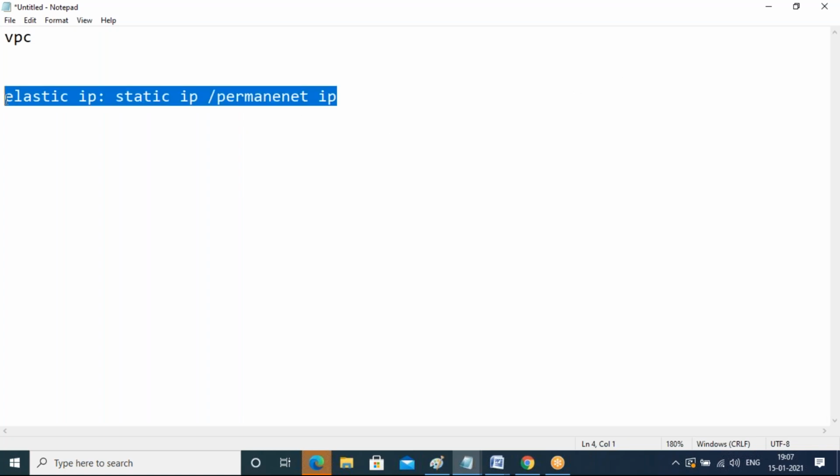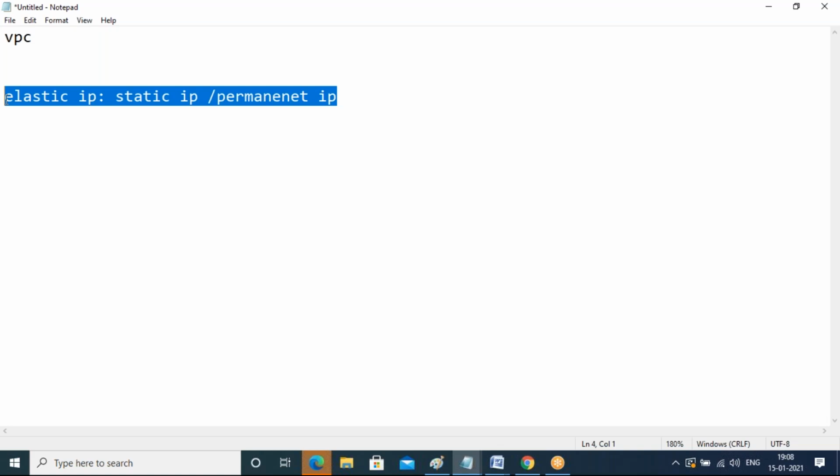What is the purpose of elastic IP? If you see, guys, your servers, your EC2 instance, while creating, you're getting one IP address. Assume that you stopped your server and you restarted your server. That time you're getting one more IP. Your IP is not constant every time. If you stop and start your server, you will get one more IP address. But in real time, that is not the use case. You should always have a common IP address. So that is where the elastic IP concept comes into the picture, guys.